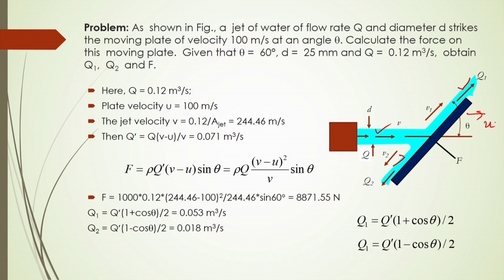Now, in this case the jet of water of flow rate q and diameter d strikes the moving plate of velocity 100 meter per second at an angle theta. Now, calculate the force on this moving plate. In that case, theta is again given as 60 degrees, d is 25 millimeter and q is 0.12 meter cube per second.